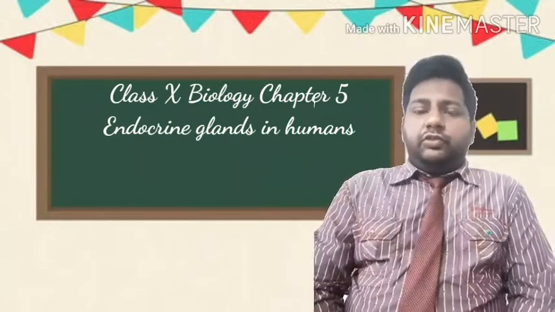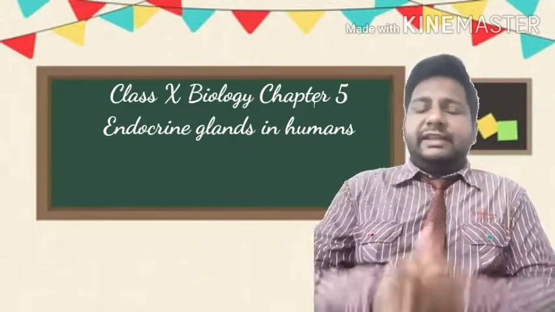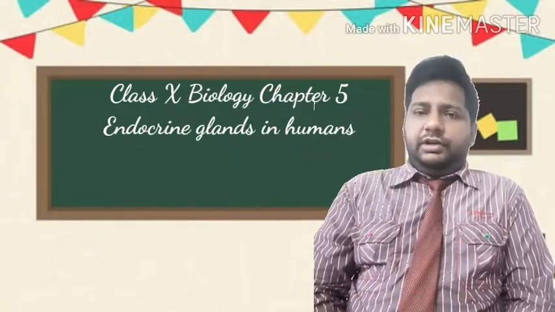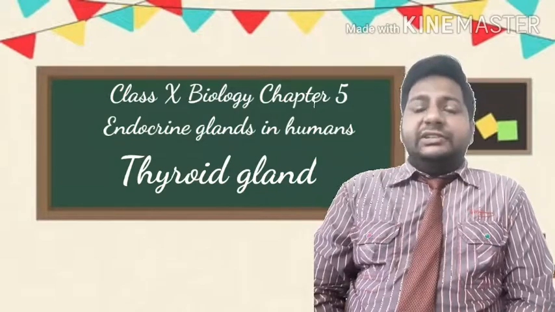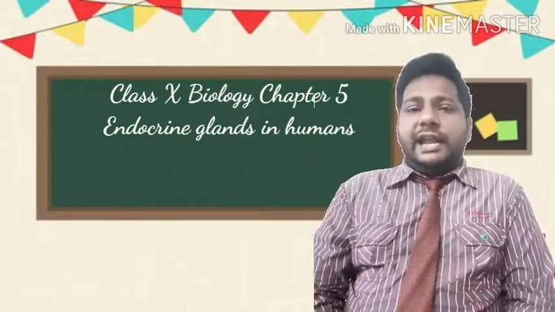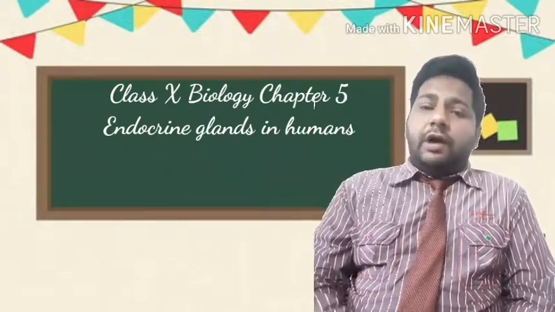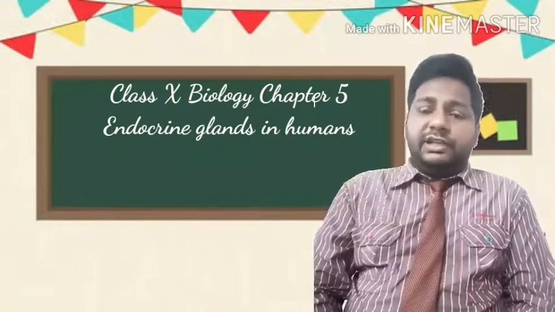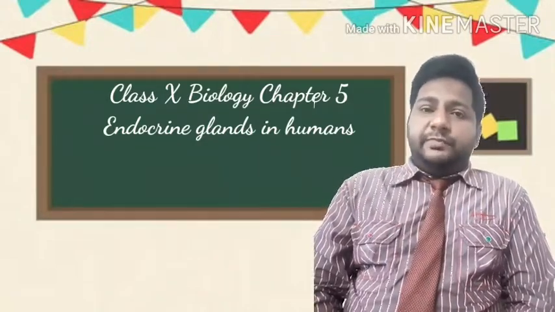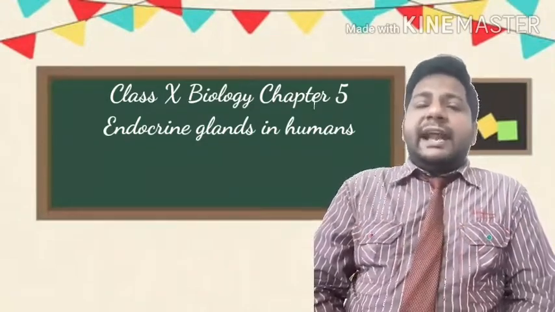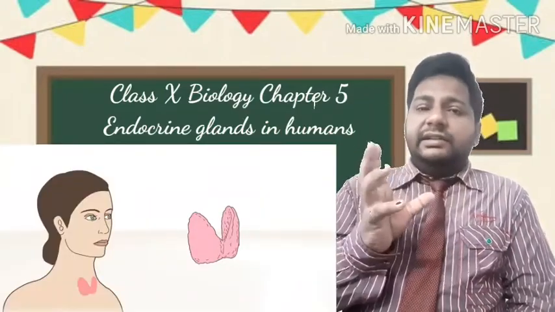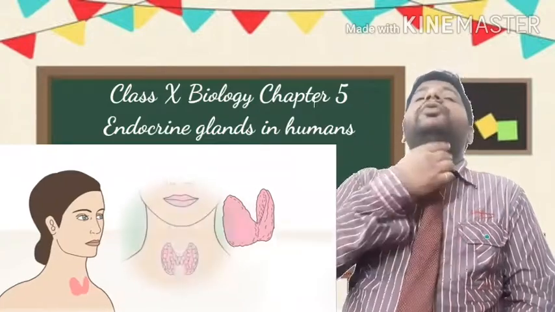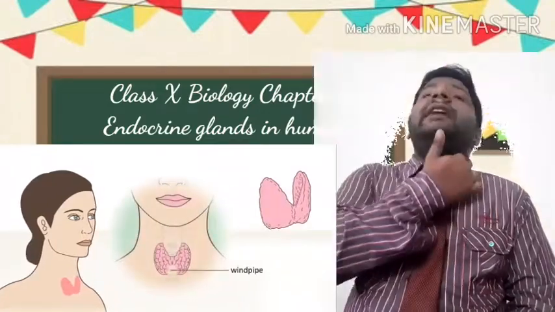So today, the next endocrine gland that we are going to learn about is the thyroid gland. The thyroid gland is one of the most important glands related to our growth and metabolism of our normal body. The thyroid gland is located behind the larynx. It's a larger gland which is located behind our larynx.